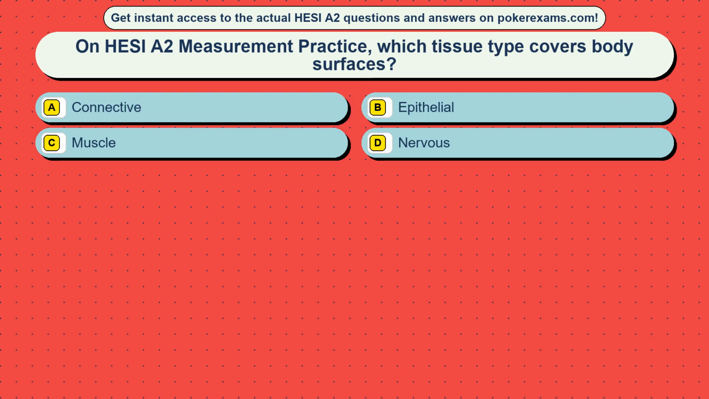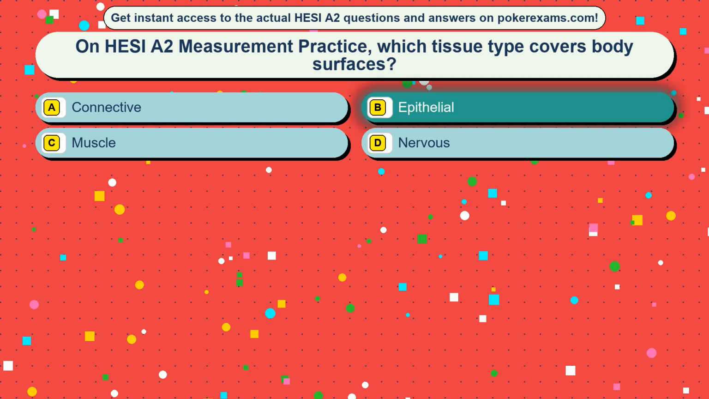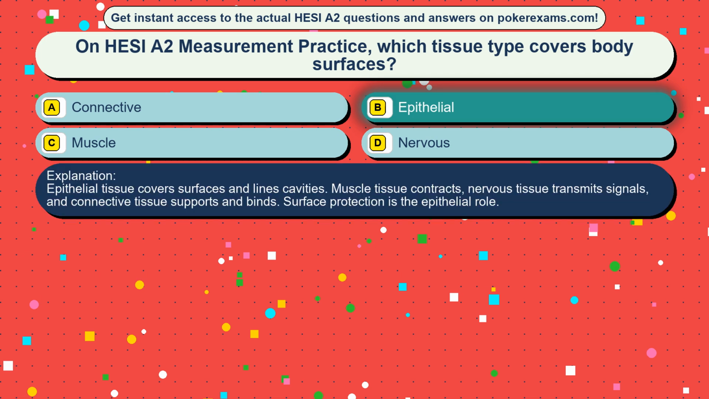Question 4. On HESI A2 measurement practice, which tissue type covers body surfaces? Option A, connective. Option B, epithelial. Option C, muscle. Option D, nervous. The correct answer is option B, epithelial. Epithelial tissue covers surfaces and lines cavities. Muscle tissue contracts, nervous tissue transmits signals, and connective tissue supports and binds. Surface protection is the epithelial role.